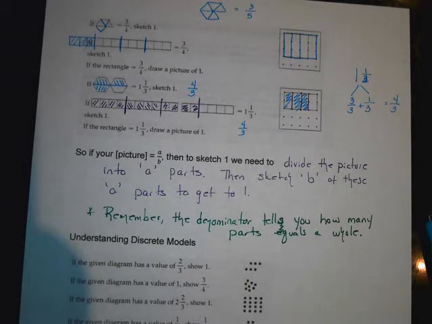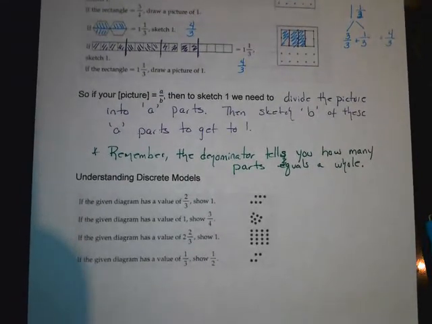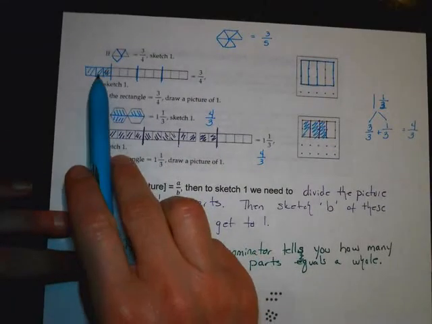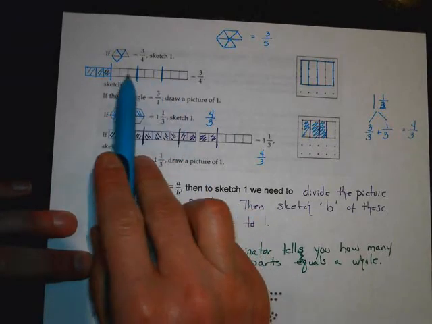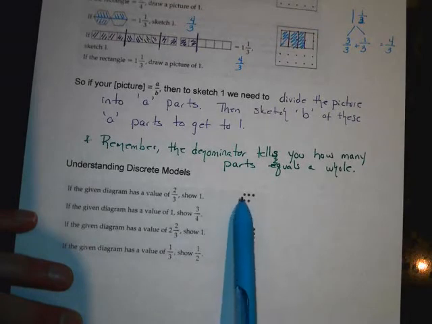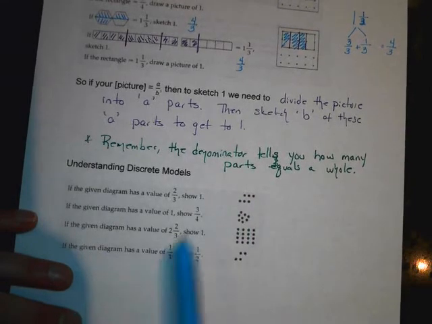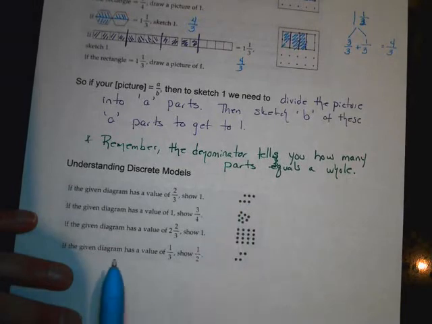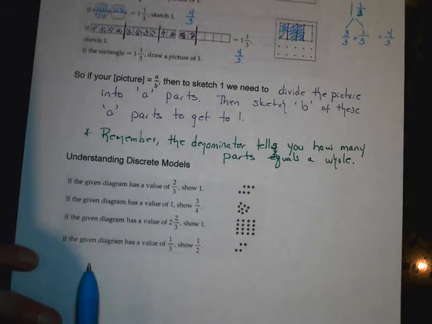All right, and then the last little bit is a whole section that says understanding discrete models. And this should make sense that they call these discrete models, right? Because they're countable. Like this would be a continuous model. There's no holes or breaks in between the parts. But discrete models, remember, there's holes. We can physically count them, count the little pieces. So it should make sense why our book calls those discrete models.